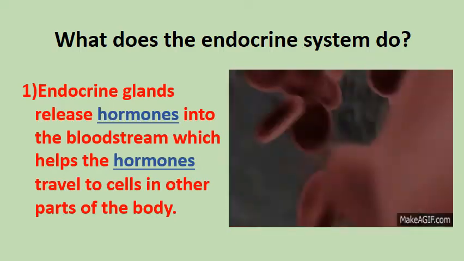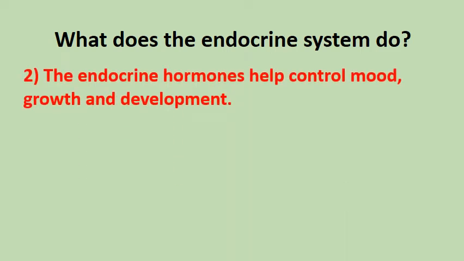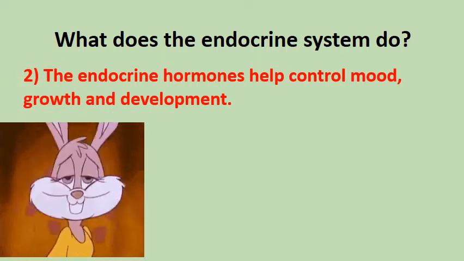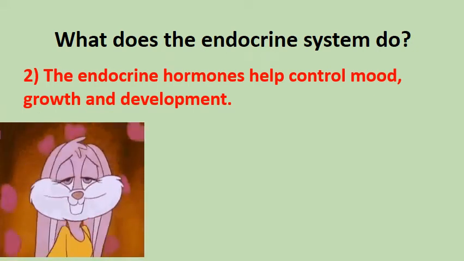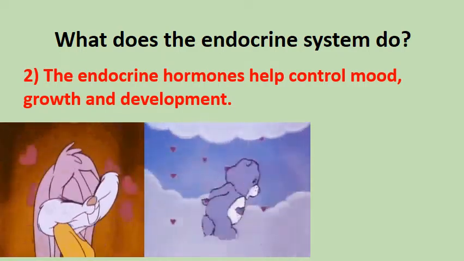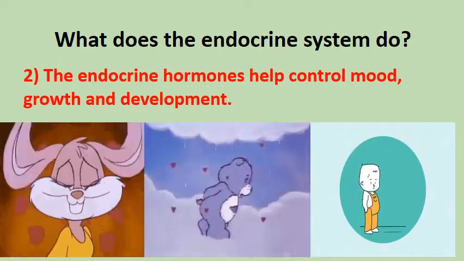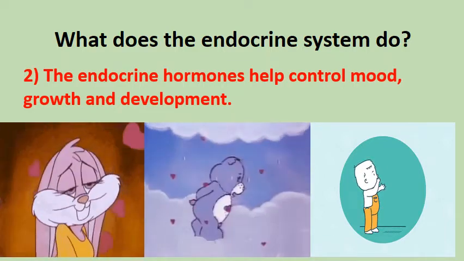Now what does the endocrine system do? The endocrine hormones help control mood, growth, and development. So when you are feeling in love, remember that what's responsible for that are the hormones secreted by the glands. When you are feeling sad, remember that the endocrine hormones made you feel that much sad. And when you are growing up, you should know that you are growing up because of the hormones that are in your body.